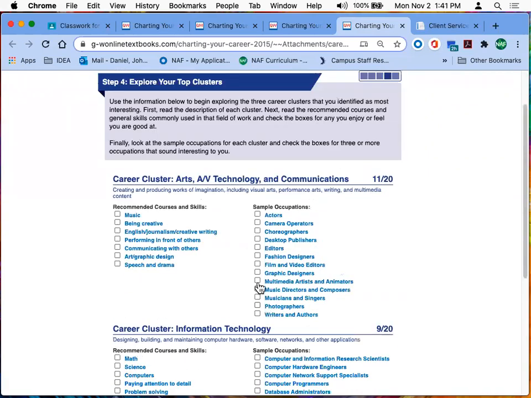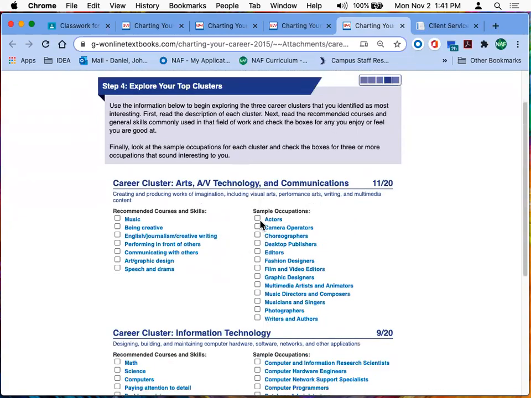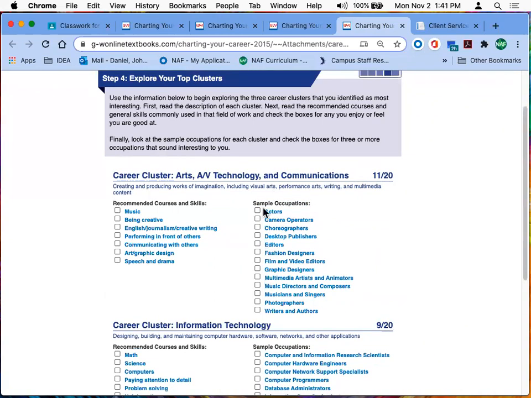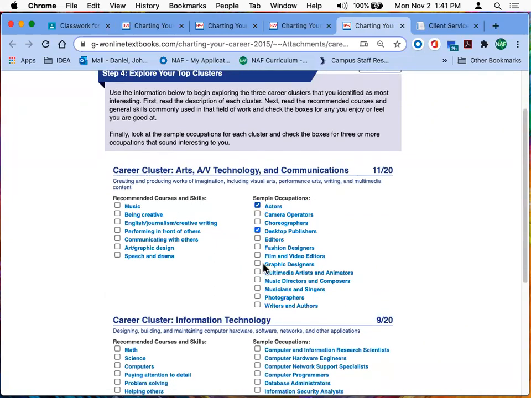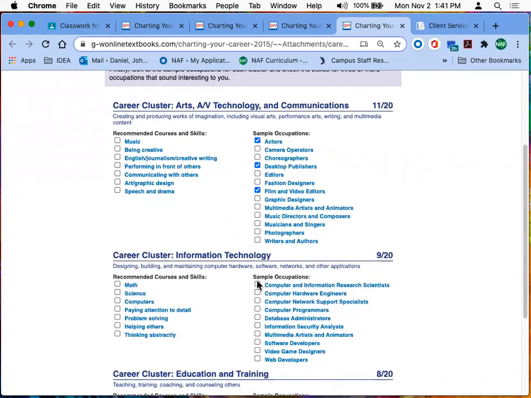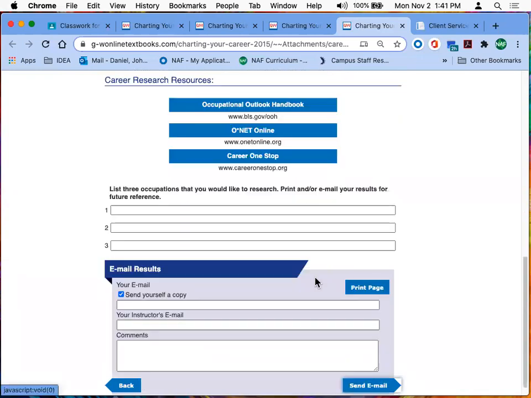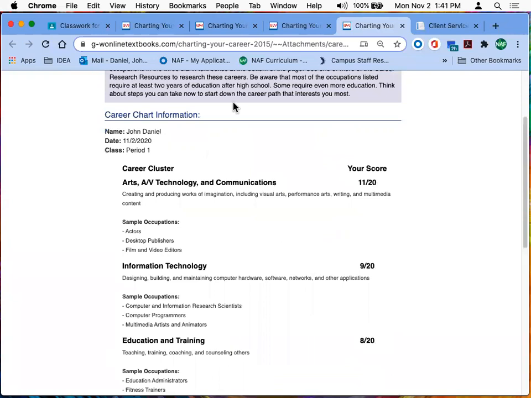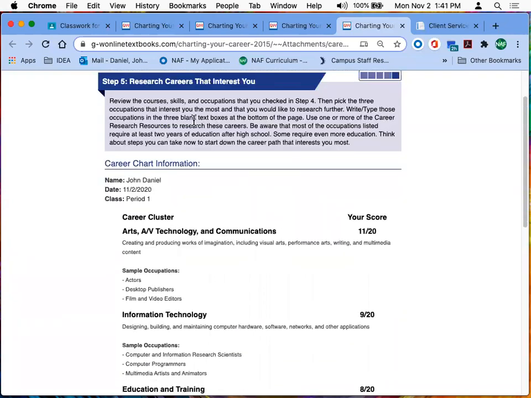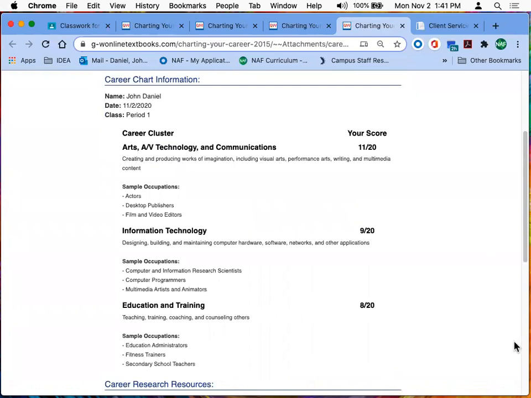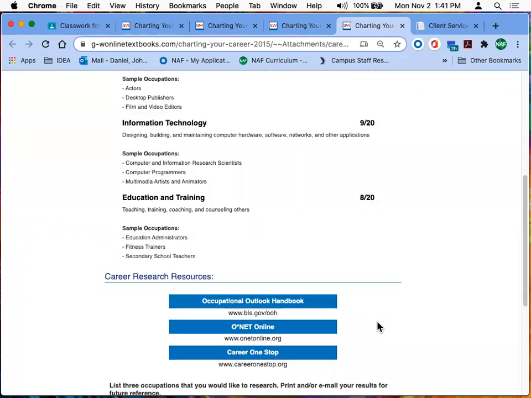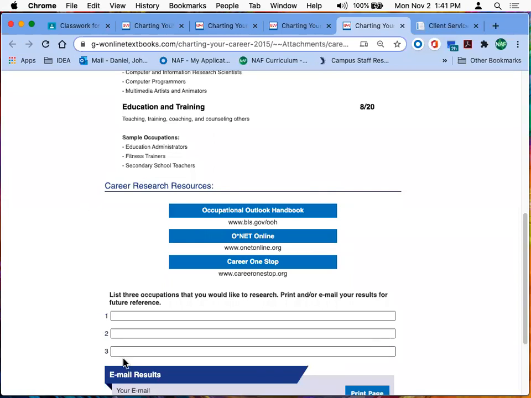So in each of these in step 4, you're going to have to pick at least 3 occupations. So here's a sample of occupations. Pick 3 that you might be interested in. If you want more than 3, you can, but at least 3 in each cluster. You pick 3 like that in each one, and then you go next. In step 5, it will give you your information, and this step 5 right here is the one you're going to send to me to submit. And you can also research your top 3 that you really like.